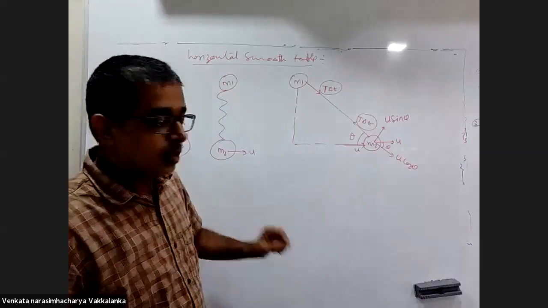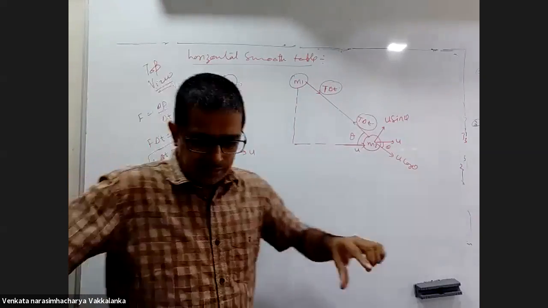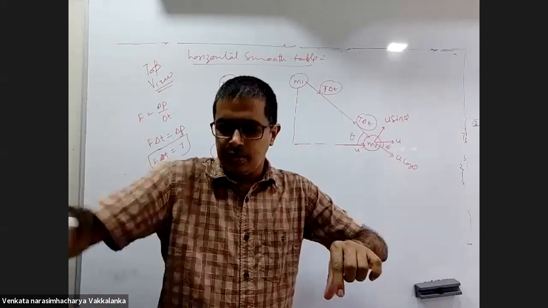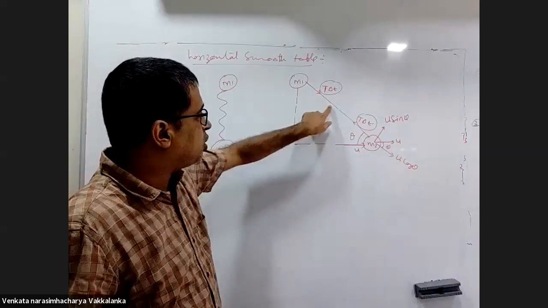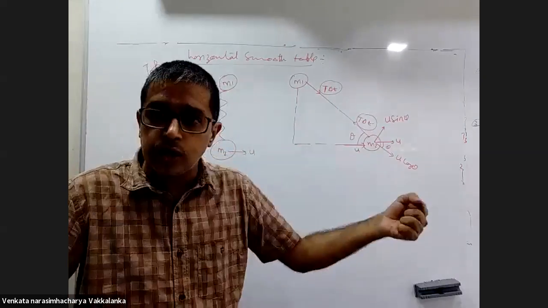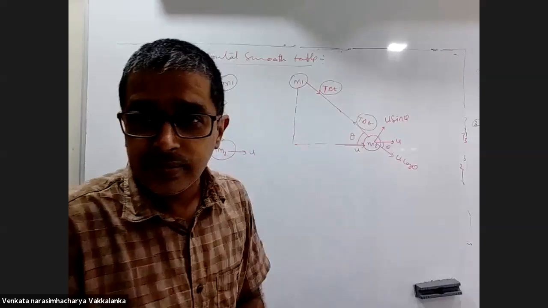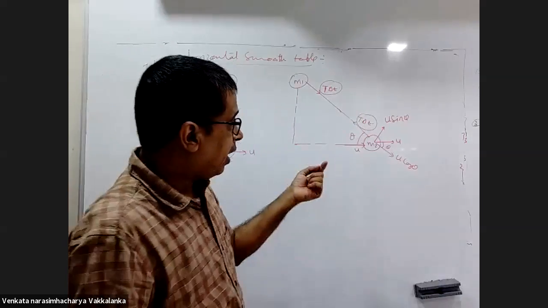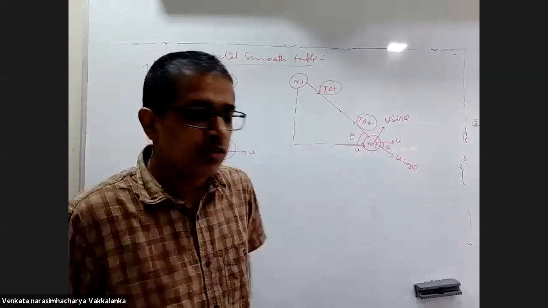So will T delta T be there if the table is smooth? Why will T delta T be there? The body is given a velocity this way. String was not taut initially. Now the string became taut, tight. So all of a sudden tension came into the picture. Okay, sir. And why is it impulsive? Because appreciably it changes the momentum.